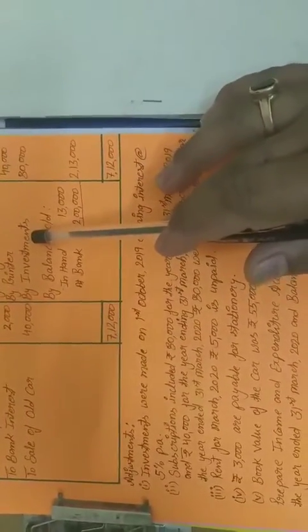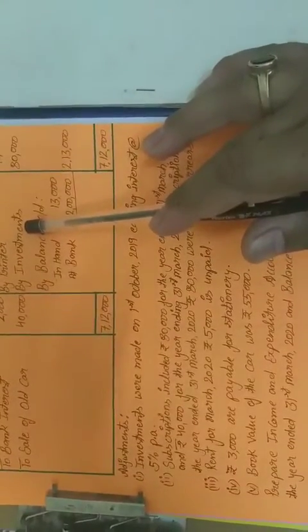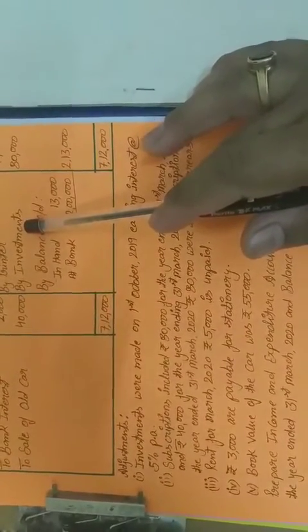At which date these investments were made by the association is important because we have to calculate the interest according to this date and according to 5% per annum.